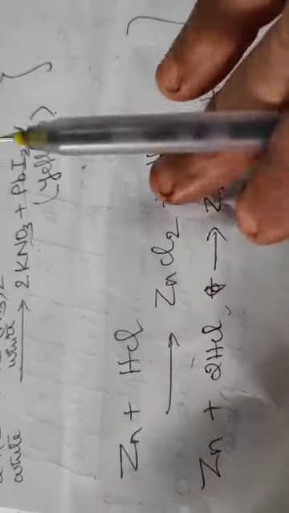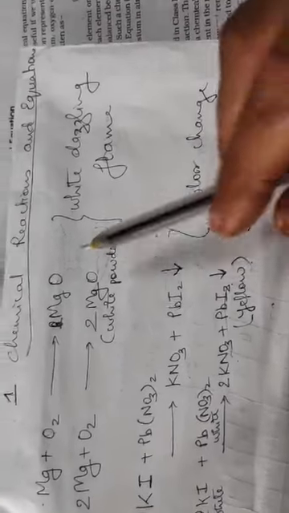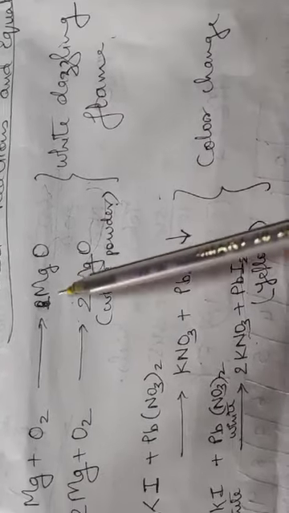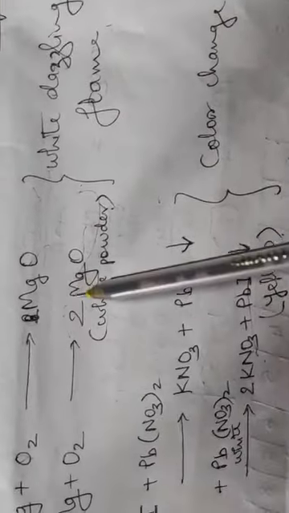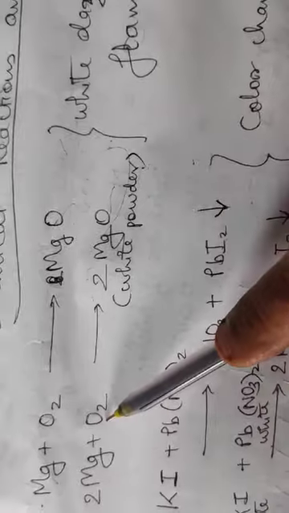So if I sum up these 3 activities together, you will get the complete change part of it. See, in the first activity, the change was there is a white dazzling flame. The strip of magnesium gets coated with magnesium oxide, clear, white color. That is a reaction with the oxygen. Second change which you come across is color change.